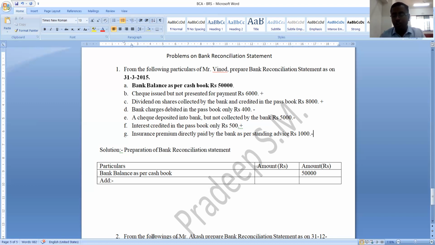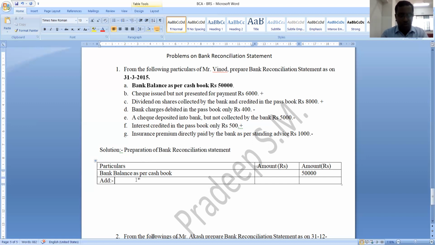Later, first you should add all the addition transactions. You should deduct all the deduction transactions. By that, what will you get? You will get bank balance as per passbook. Okay, let us start. Let us go through the transactions that we need to add here.